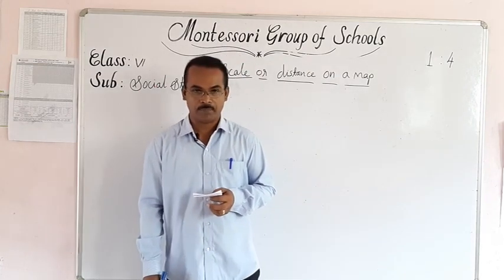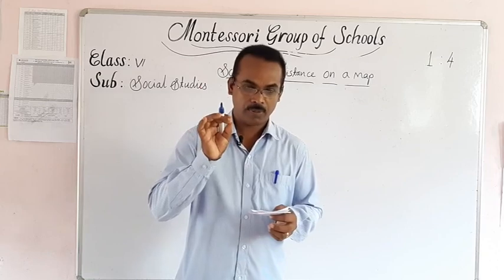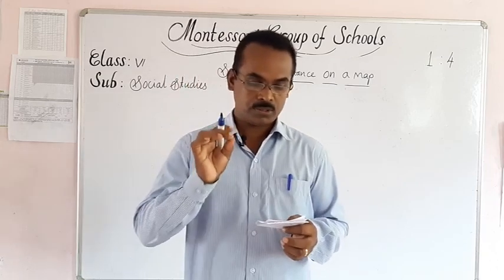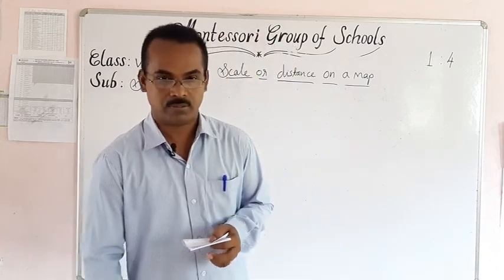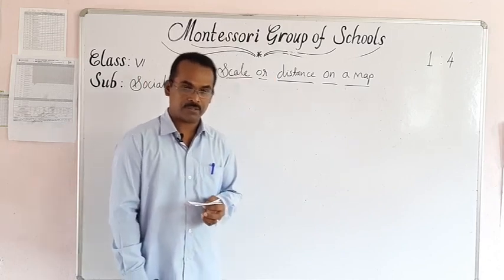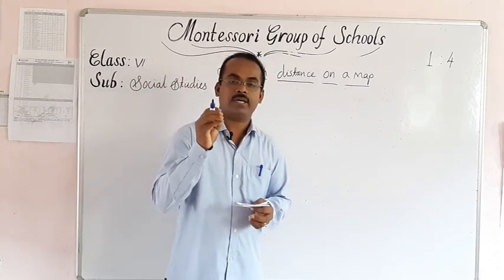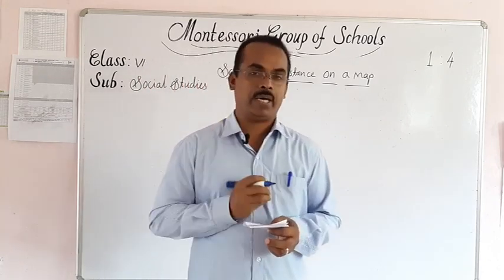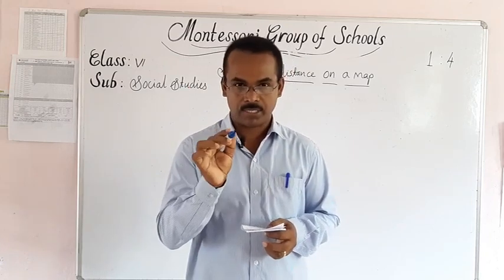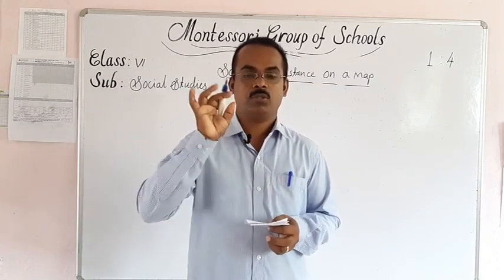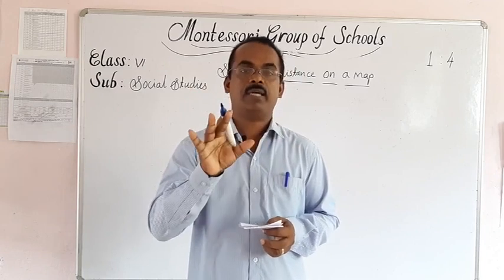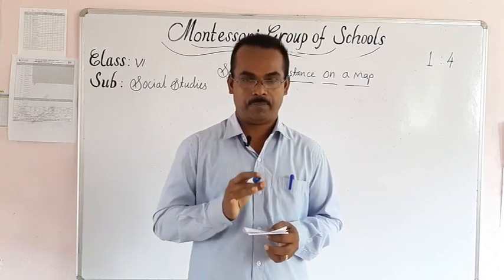Can you remember that? A scale of a map shows the actual distance of a place in a reduced manner on a map. We already said that it is not possible to draw the same distance on a map.